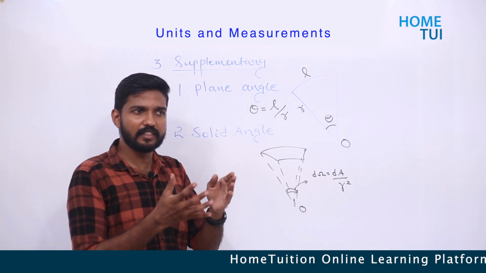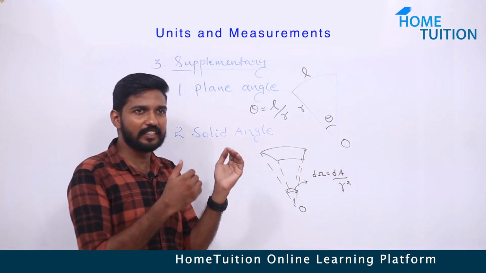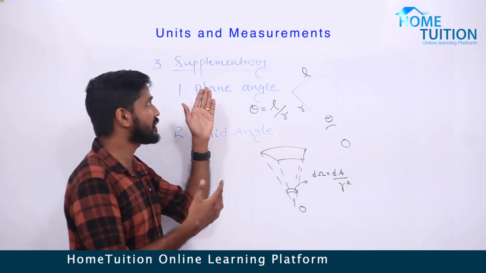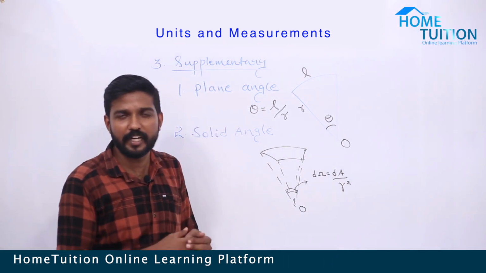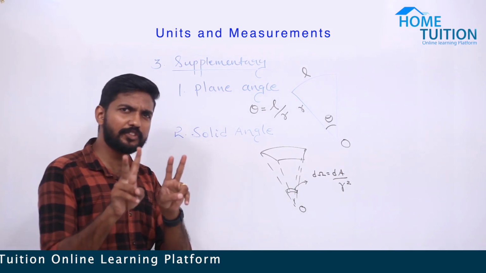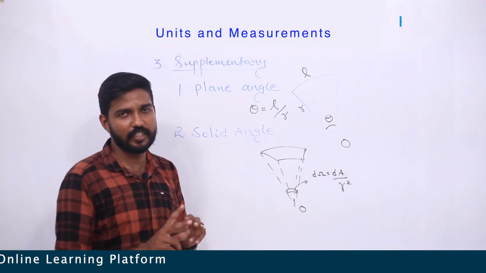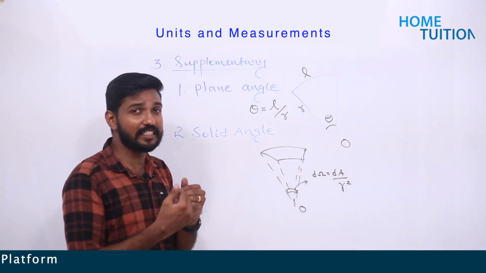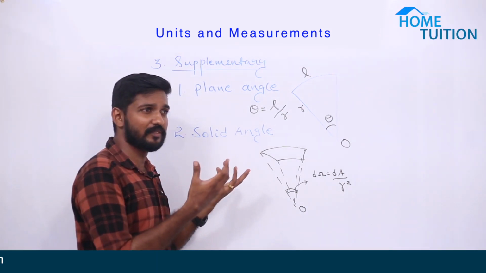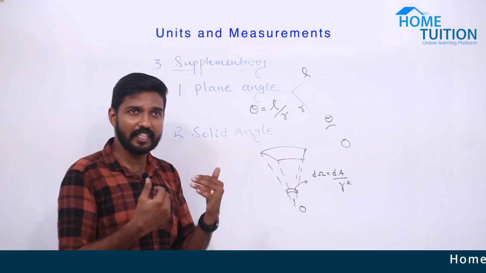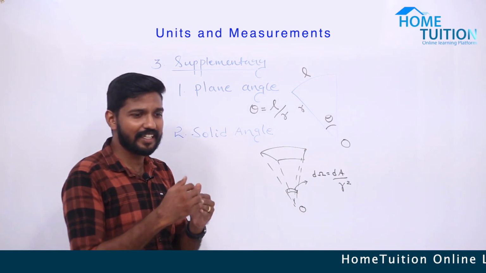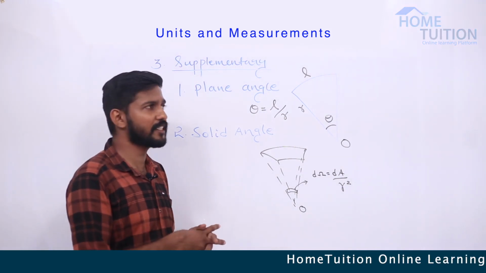So we have classified these two quantities in another way, called supplementary quantities. There are only two supplementary quantities. The important thing is they do not belong to fundamental. They are neither fundamental nor derived. They are another type of quantities.